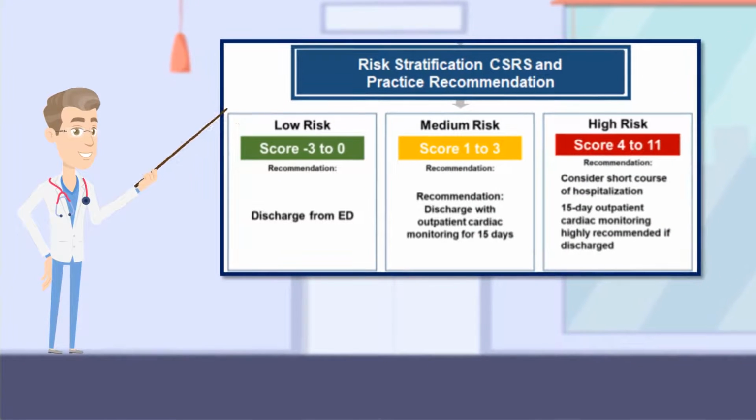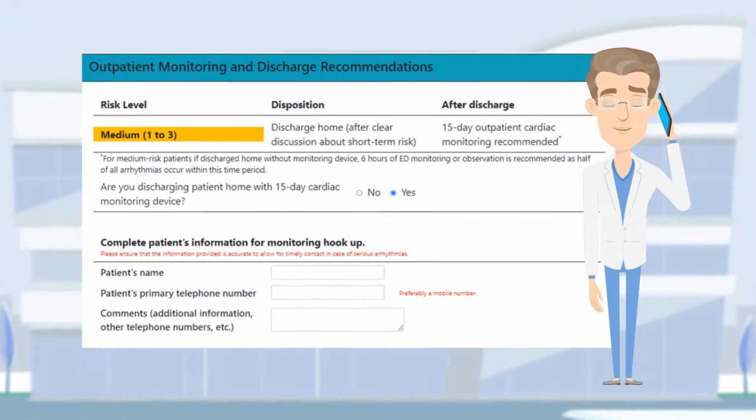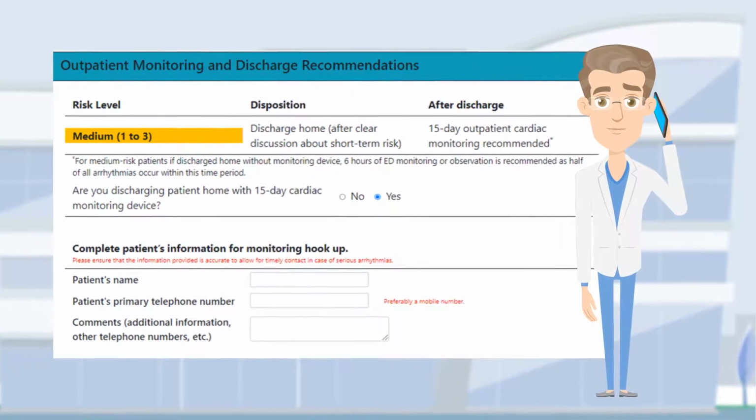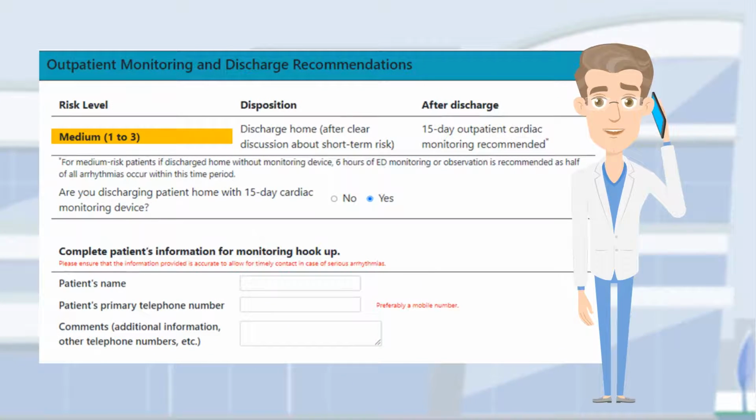Canadian Syncope Risk Score ranges from -3 to 11. Patients are stratified into low, medium, or high risk categories. The CSRS provides recommendations about outpatient monitoring and hospitalization. If the patient is discharged with cardiac monitoring, please ensure that the patient's information is accurate to allow for timely contact in case of serious arrhythmias.